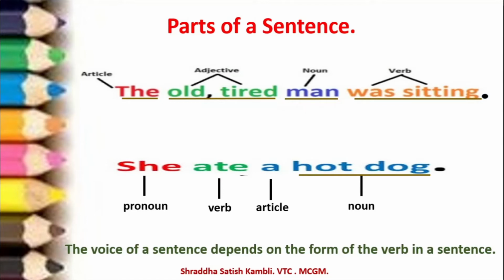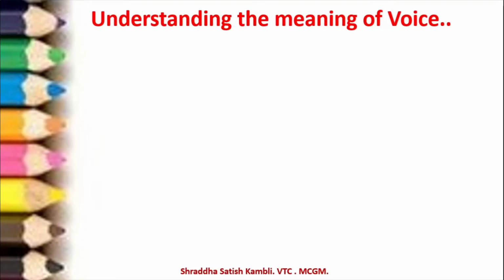This is one criteria. Form of the verb means that you could say tense, or the way it is written. Let us move on and learn something more about voice.